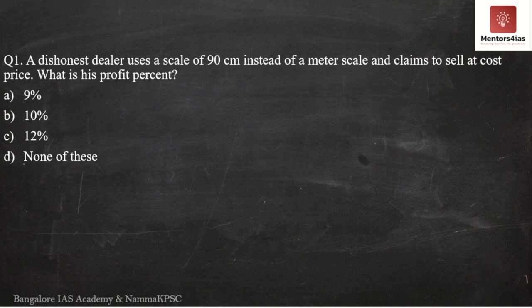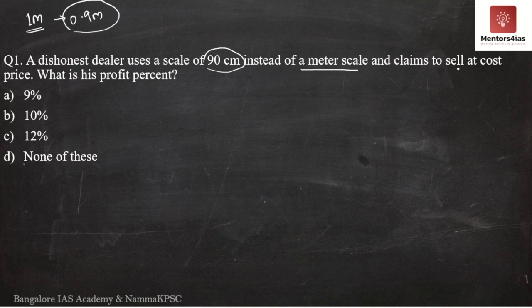So what is the question trying to say? There is a dishonest dealer. Let us assume that he is a cloth merchant and he sells cloth material. Instead of using a scale of length 1 meter, since he is a dishonest dealer, he uses an incorrect scale of length 90 centimeters. That is nothing but 0.9 meters.